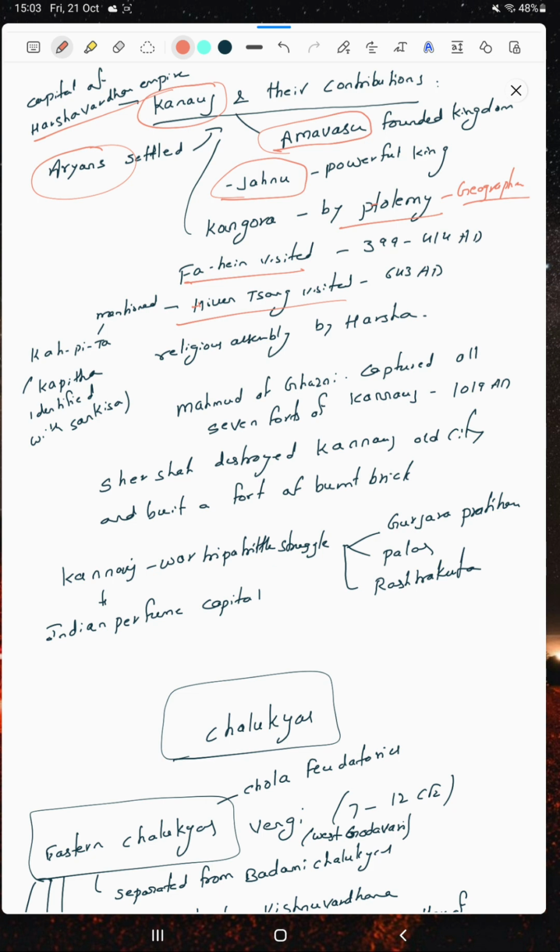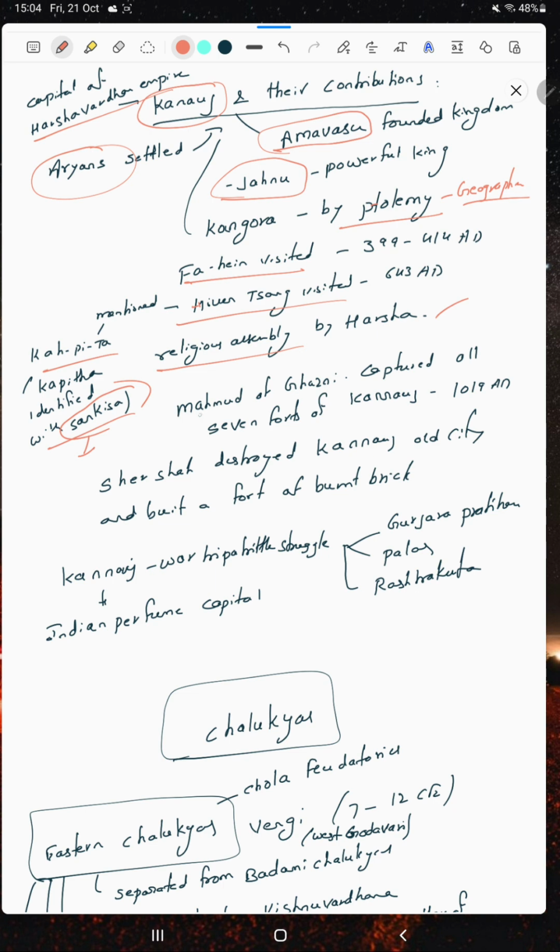also visited Kanauj, and Harshavardhana gave him a warm welcome in the Kanauj assembly itself. He mentioned Kapitha, identified with Sankisa. Sankisa is a Sanskrit name; it existed during Akbar's time, and Ashoka is also connected to it. Huen Tsang attended Harsha's religious assembly in Kanauj itself.